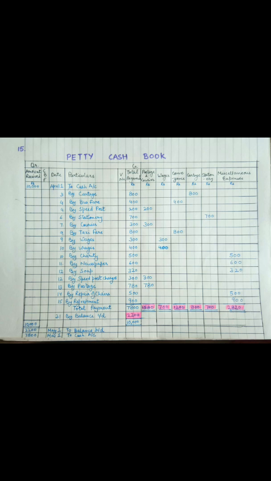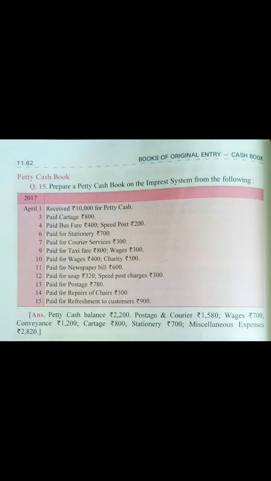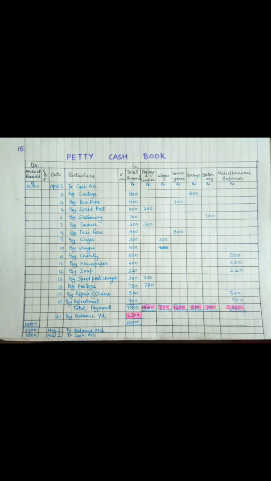Okay, next entry is on 9th April. Paid for taxi fare 800 rupees and wages of 300 rupees. So in the petty cash book again in the date column I have written 9 April, and in particulars By Taxi Fare. Again taxi fare comes under the category of conveyance. So in the conveyance column I have written 800 rupees, and in total payment also I have written 800. And on the same date, that means on 9th April, wages were also paid of 300 rupees.